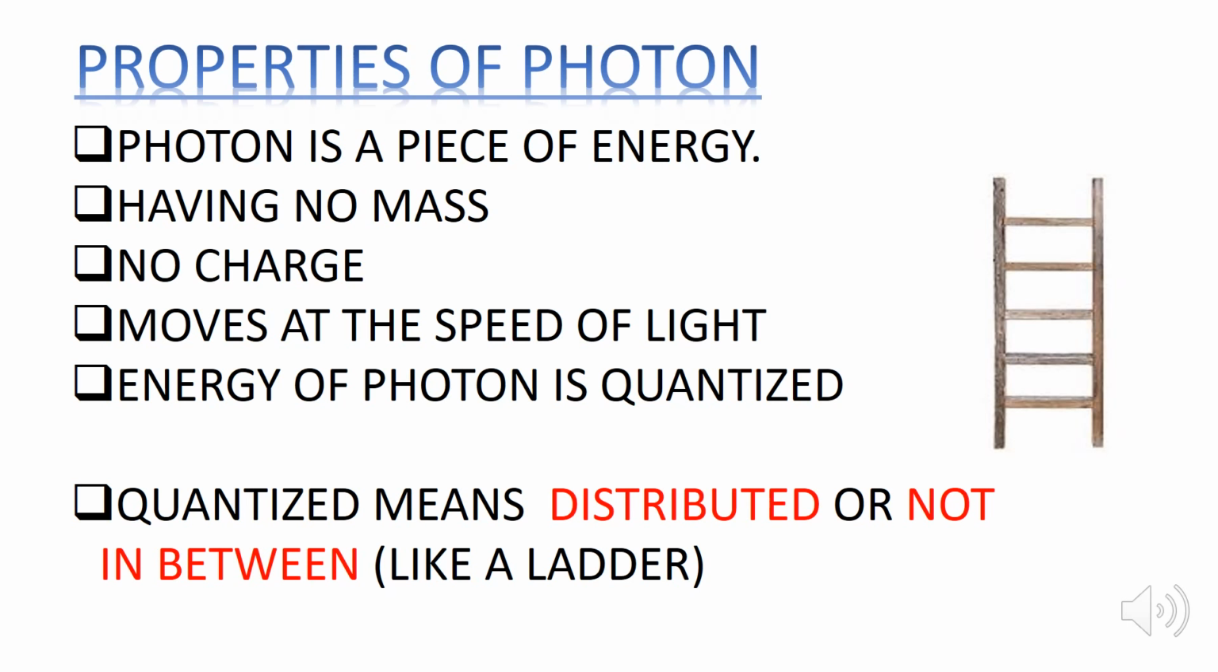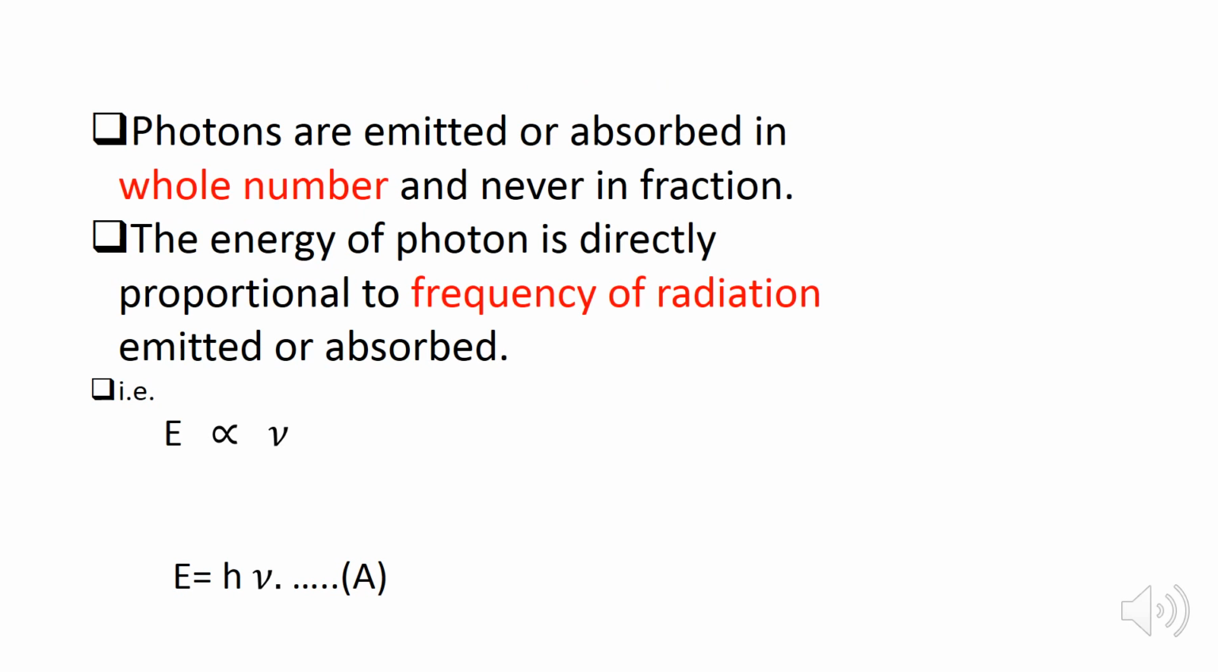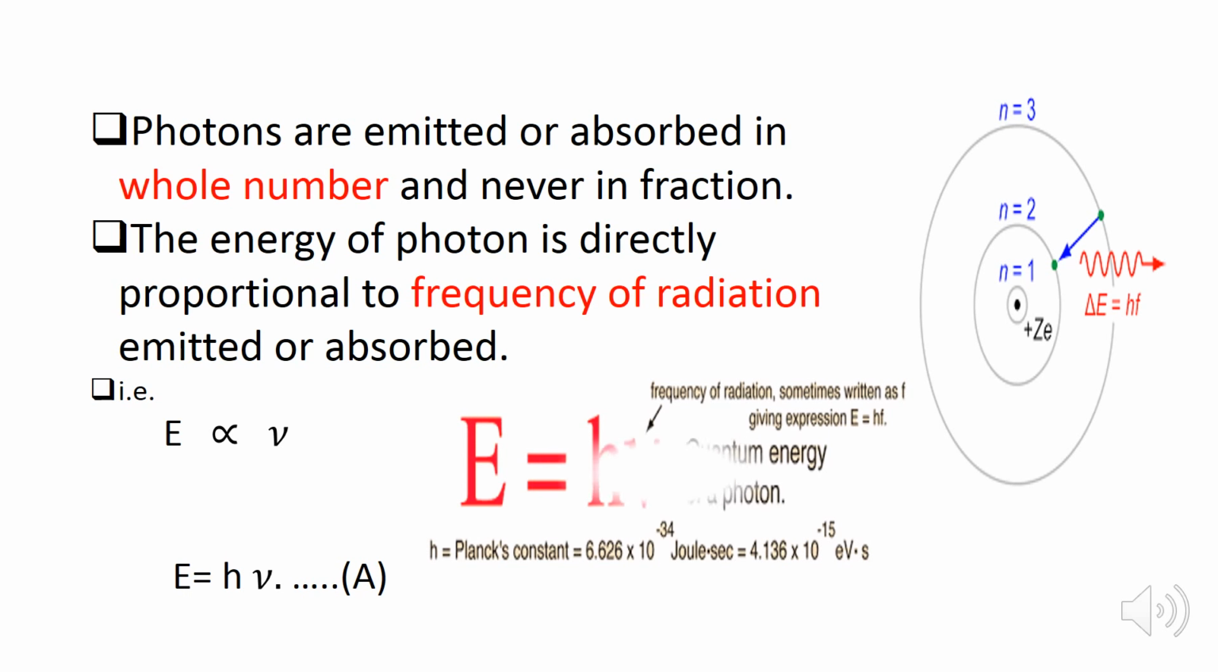So what is meant by quantized? Quantized means distributed or not in between, just like a ladder. Photons are emitted or absorbed in whole number and never in fraction. The energy of the photon is directly proportional to the frequency of radiation emitted or absorbed. So, the energy is directly proportional to the frequency.